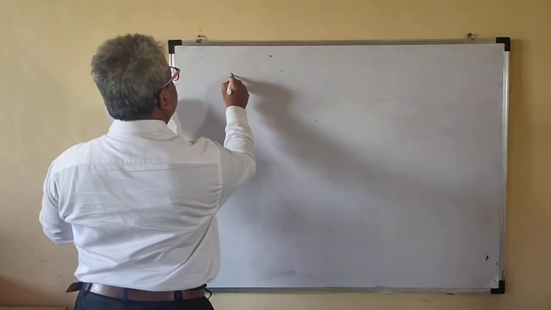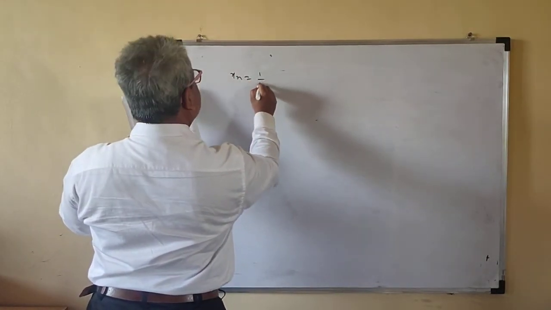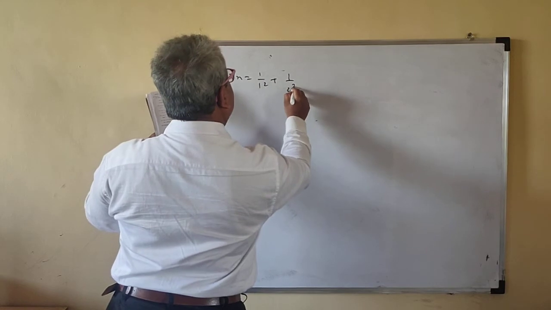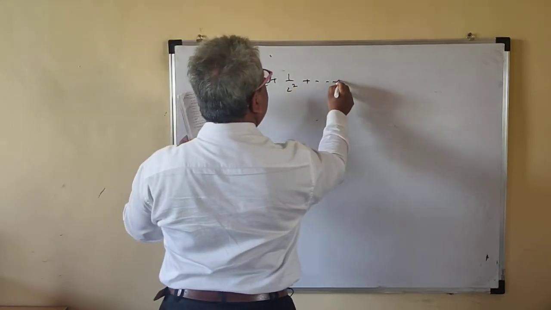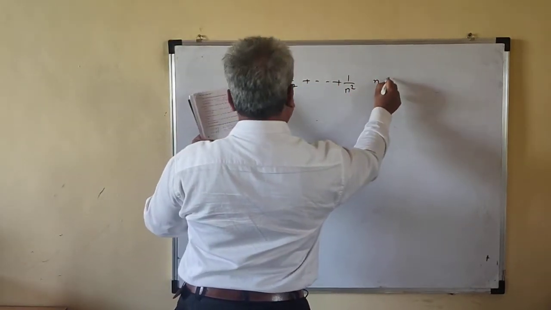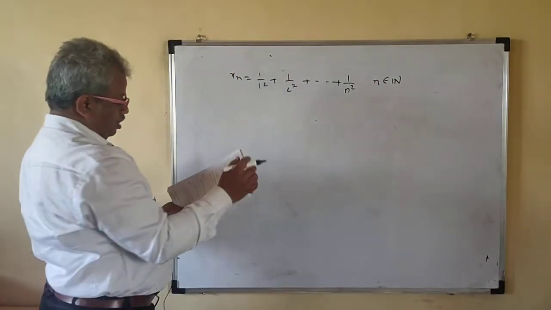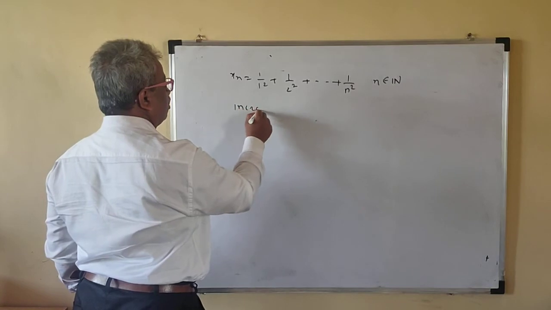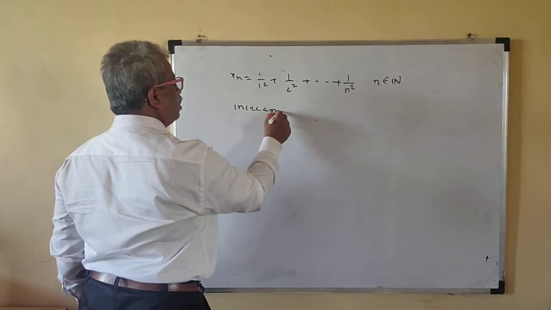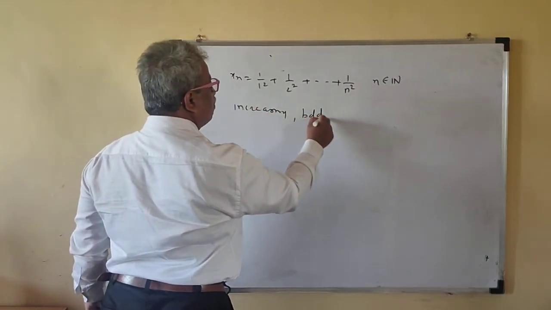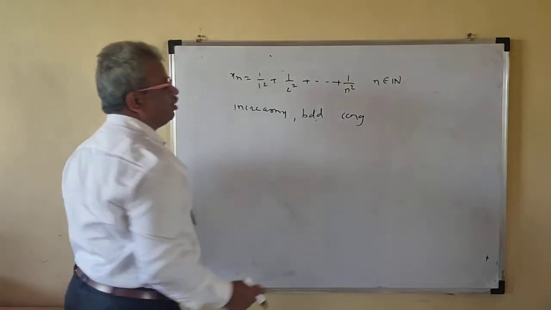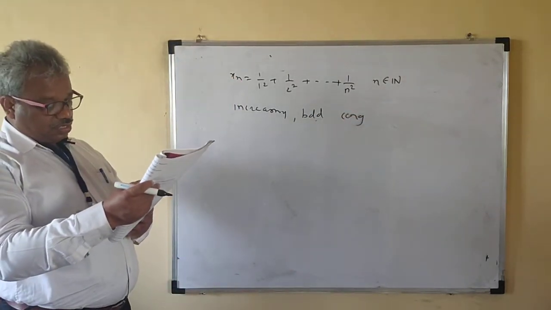Just remember these sequences and their convergence and divergence only. Suppose xn is equal to ... plus 1 upon n square, n belongs to N. This sequence is increasing, this sequence is bounded, and this sequence is convergent.